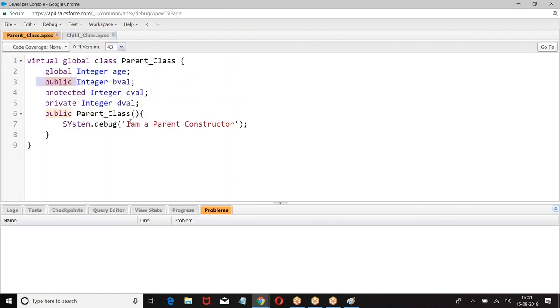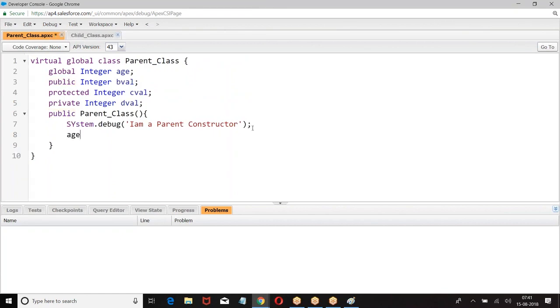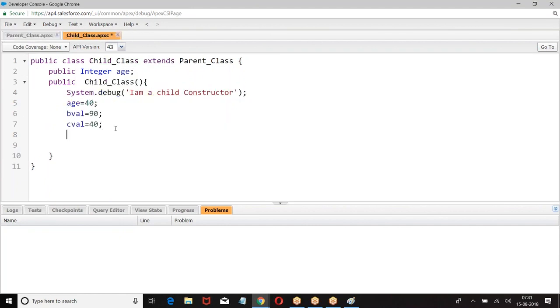Let us see this. In the parent class I gave age equal to 1111. Here I gave 40.